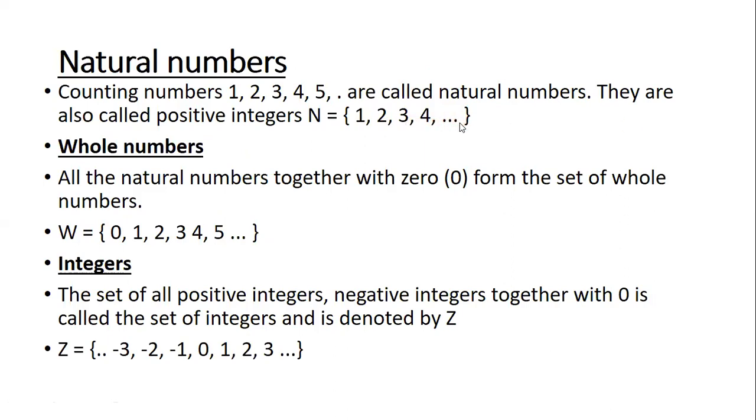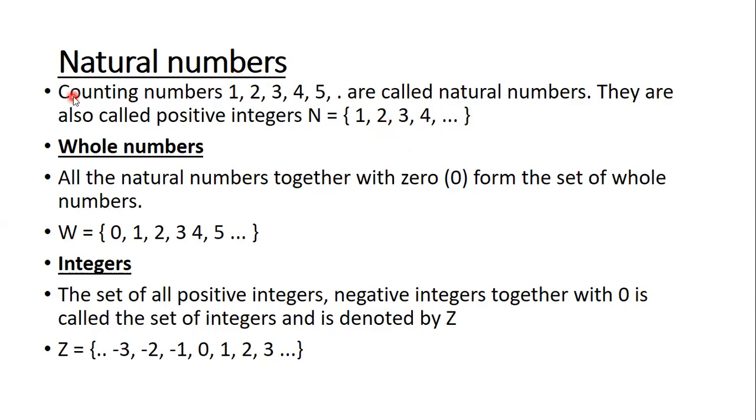First you open a flower bracket and then you write the counting numbers. It may be any numbers until 100, 1000, lakhs, crores, million, billion, anything you can write. So this is the representation of natural numbers.